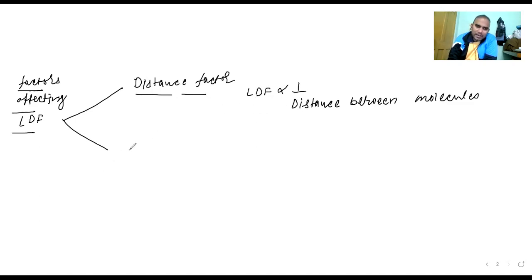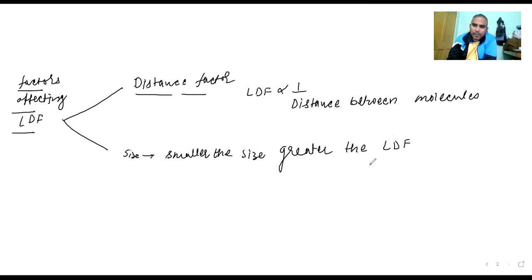The second one is size. Smaller the size, greater the LDF. Smaller the size, greater the LDF. So these two factors we need to keep in mind.